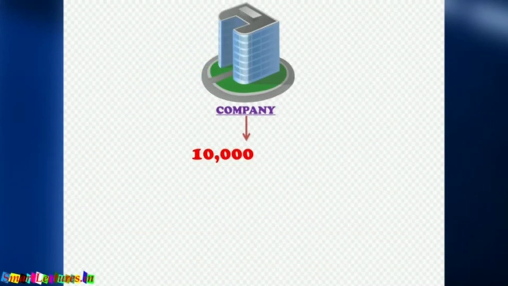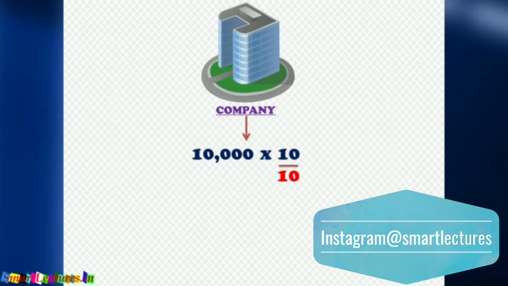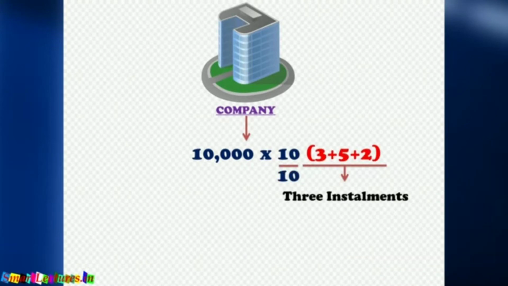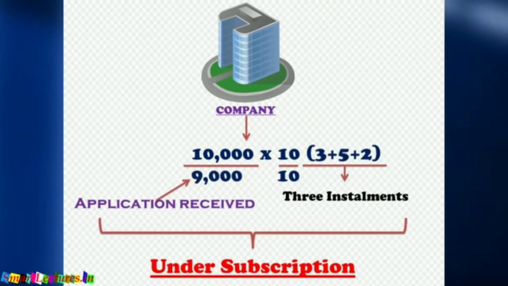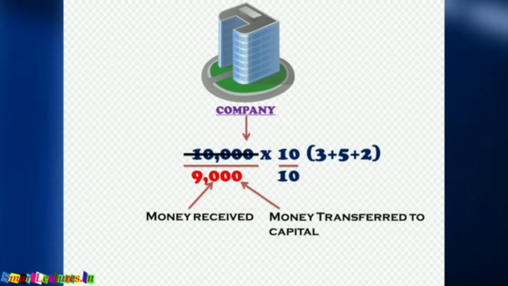Let me start the question again. The company issued 10,000 shares of rupees 10 each at par, and the money was payable in 3 installments, 3 plus 5 plus 2. Applications received were 9,000. This is under subscription. In this situation, you have to start the question with 9,000 shares. Forget about 10,000 shares. The money will be received on 9,000 shares and transferred to capital for 9,000 shares.